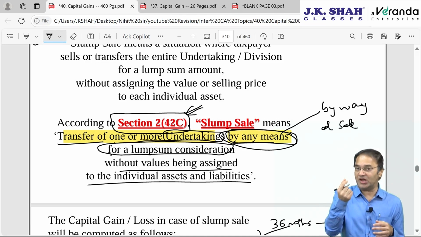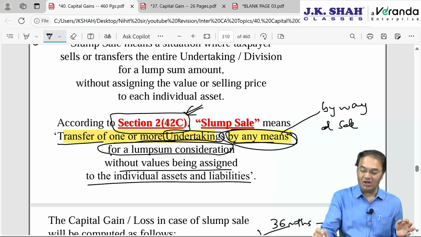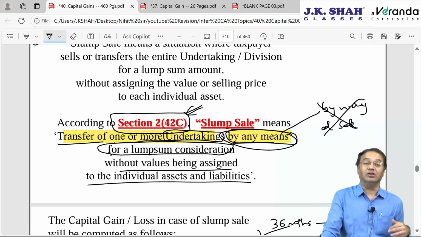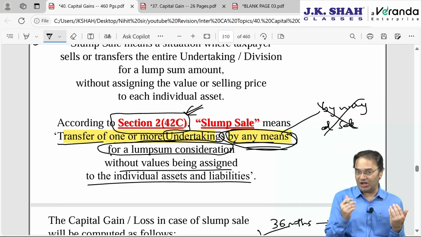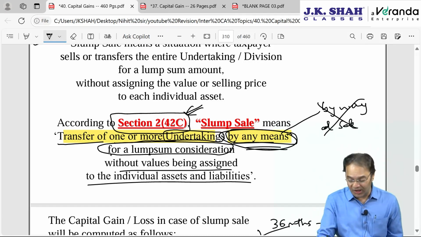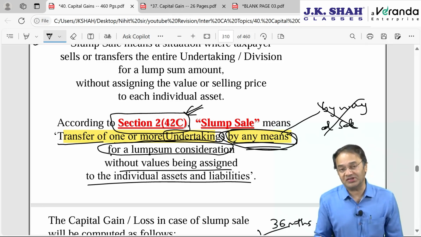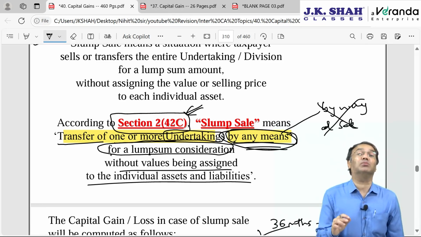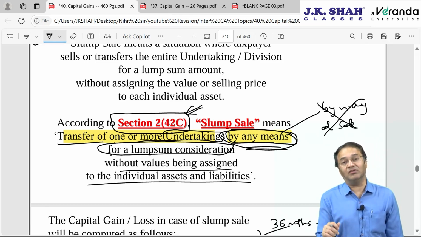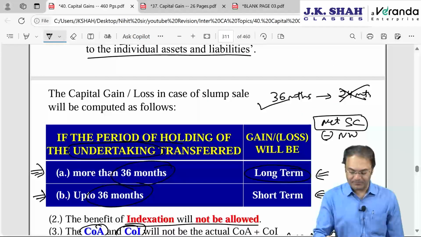That means consideration had to be monetary consideration only. But instead of by way of sale, Nirmala Sitharamanji has changed it and made it by any means. Transfer of the undertaking by any means. That means there can be actual sale, exchange, relinquishment, extinguishment, compulsory acquisition, could be anything. Therefore, now the consideration which is received may not necessarily be monetary consideration. It will be monetary as well as non-monetary. There could be a combination of both.